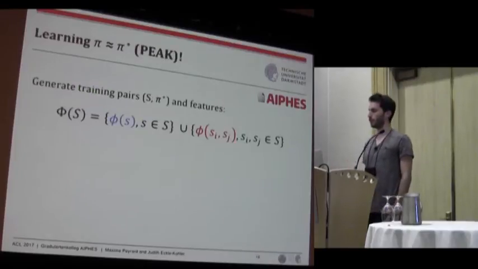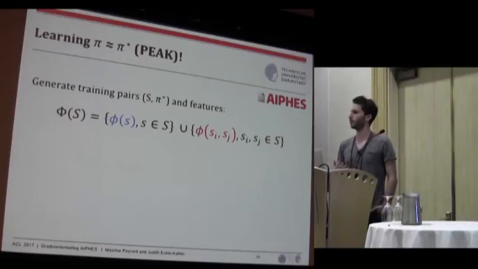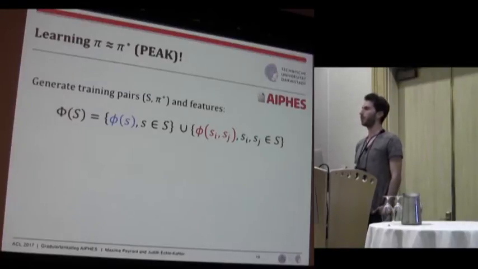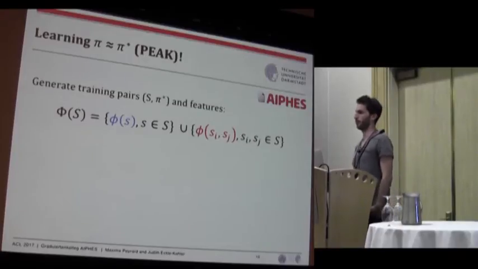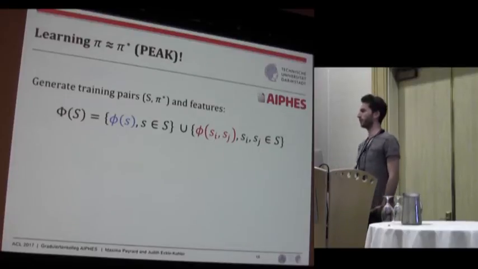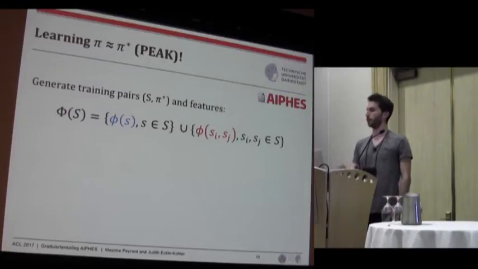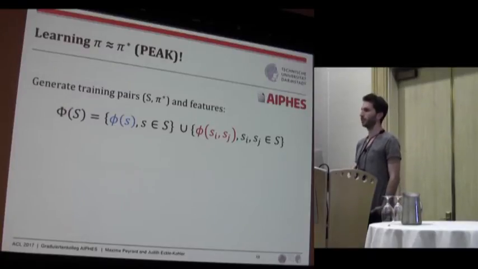So we use this generated training data from the upper bound computation, and for each summary we can extract features. So we have features for sentences and for pairs of sentences, for intersection of sentences. So the features are things typically used in summarization, like centrality, position, overlap with title. And for the pairs of sentences, this would be the unigram, bigram, or trigram overlaps.